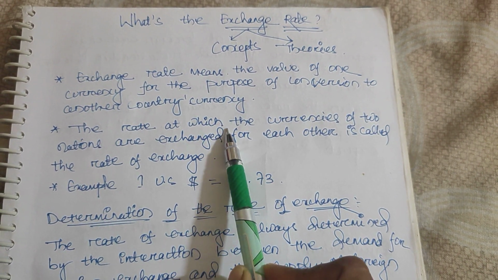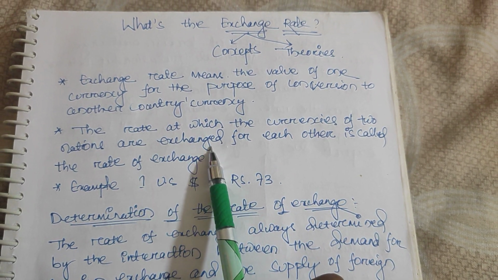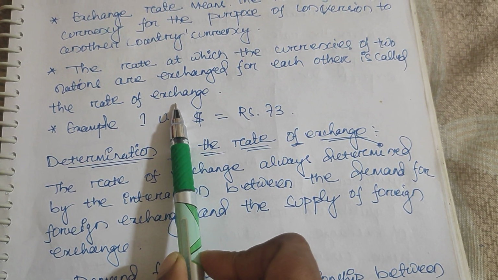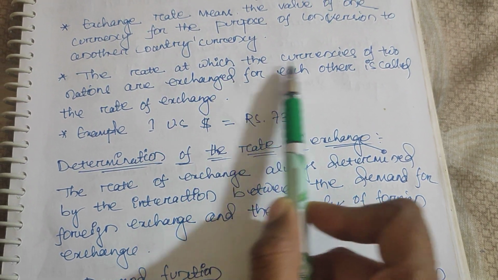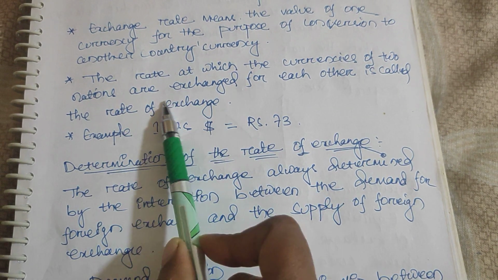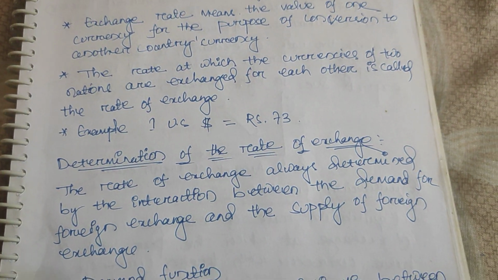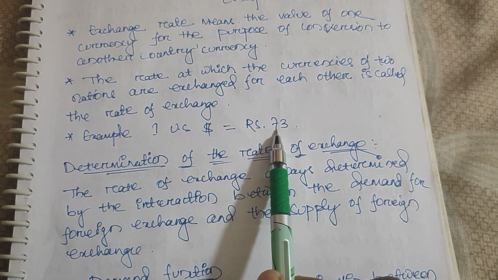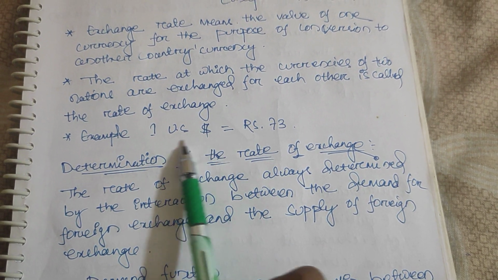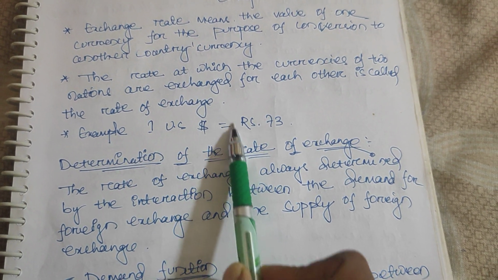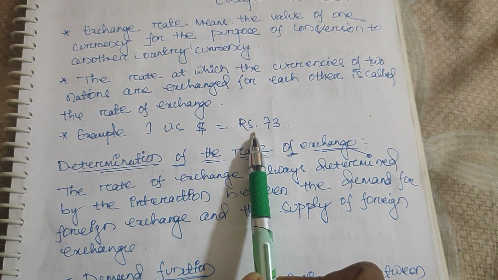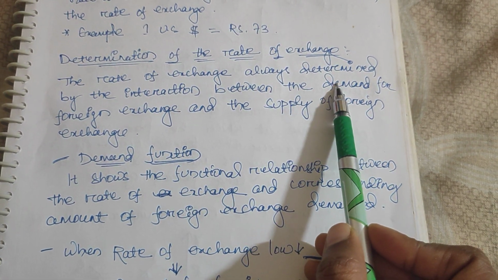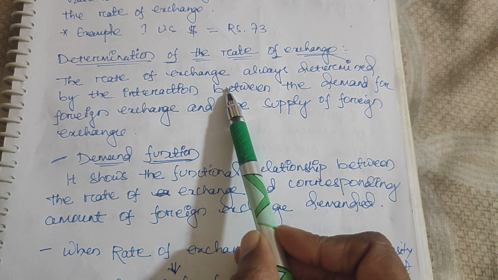The rate at which the currencies of two nations are exchanged for each other is called the rate of exchange. Get it? Suppose nowadays 1 USA dollar equals 73 rupees. So what is the value of 1 USA dollar compared to our country's currency? Now we'll see the determination of the rate of exchange. Basically, what is the rate of exchange?